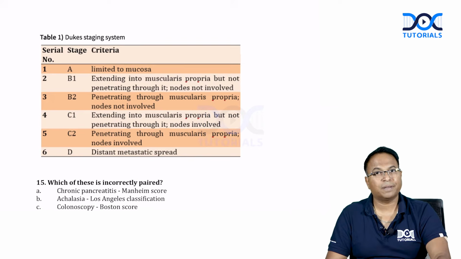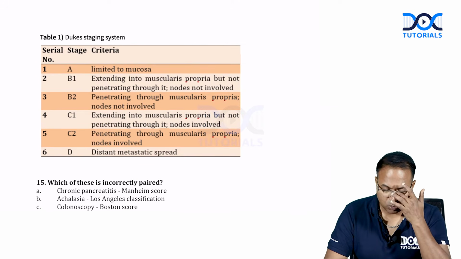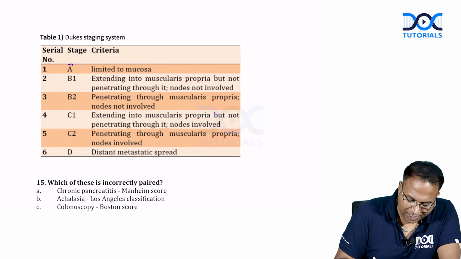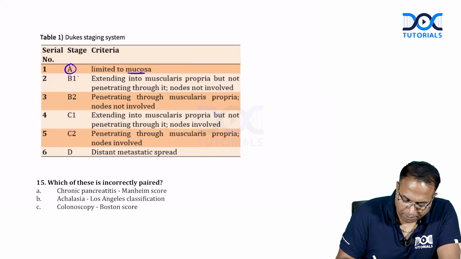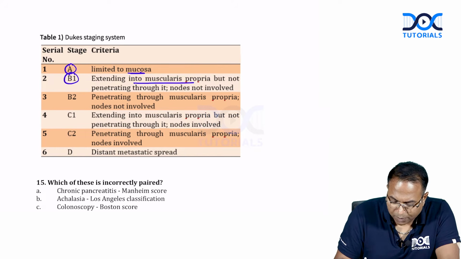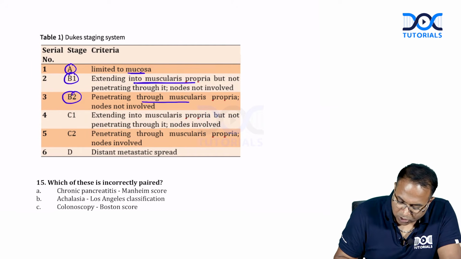Please see this Dukes staging. It is a little different. It is not like TNM. TNM is easy to remember. Dukes is a little difficult and actually we don't use Dukes. Dukes A is limited to mucosa. B1 extends into muscularis propria but not beyond it. B2 penetrates through muscularis propria.